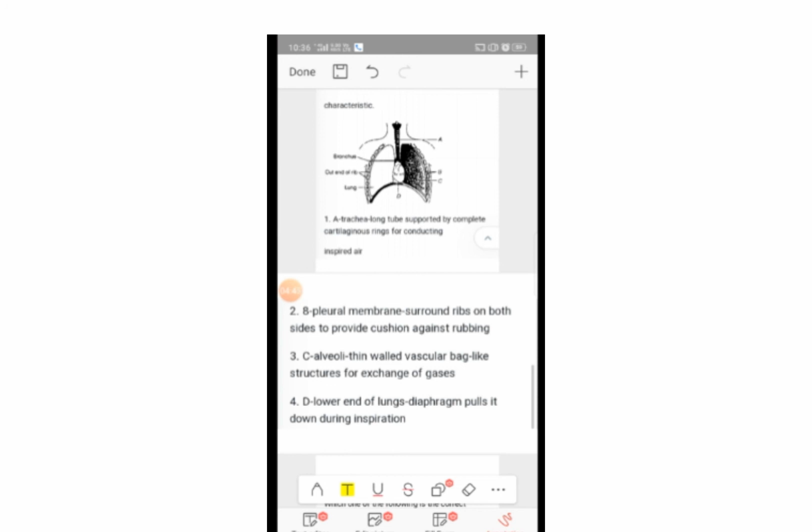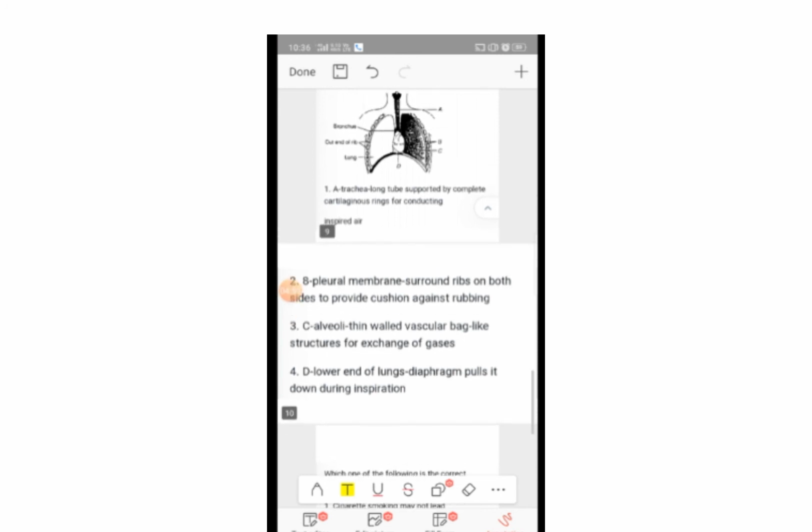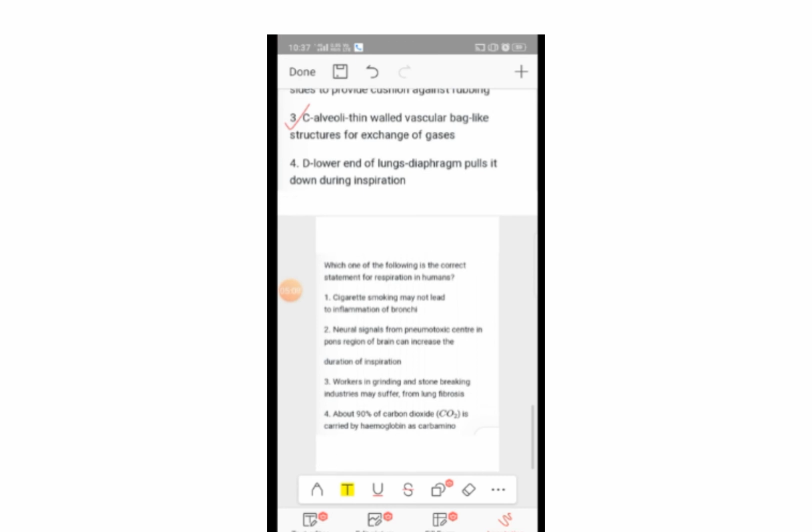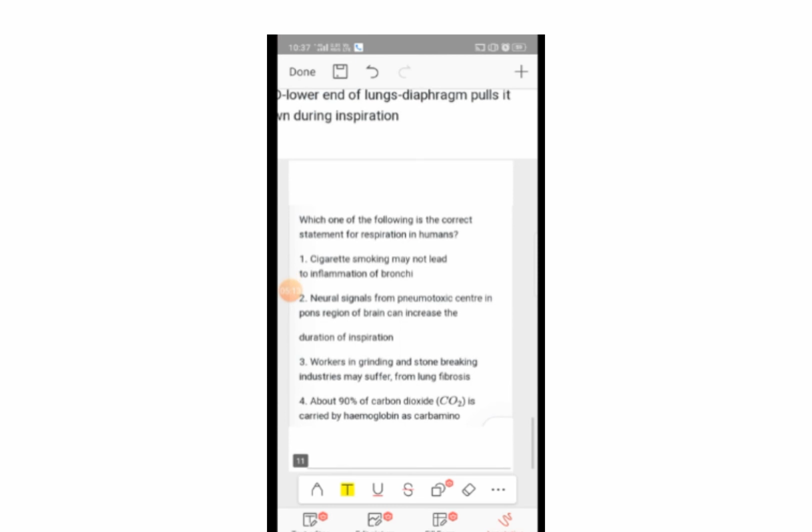Second, B. Pleural membrane surrounds the ribs on both sides to provide cushion against rubbing. C. Alveoli, thin walled vascular bag-like structure for exchange of gases. D. Lower end lung diaphragm pulls down during inspiration. The correct answer is third. Alveoli, thin walled vascular bag-like structure for exchange of gases. One minute. I want to choose.